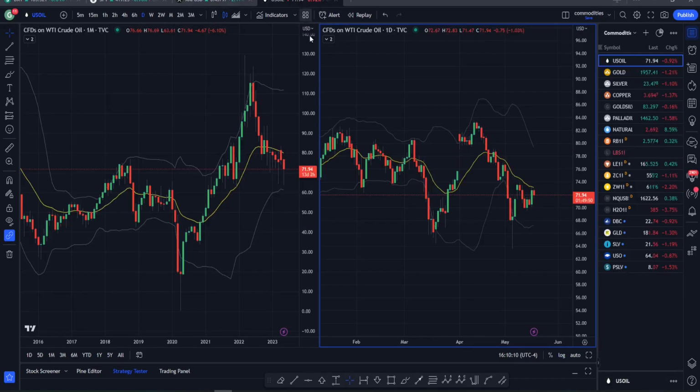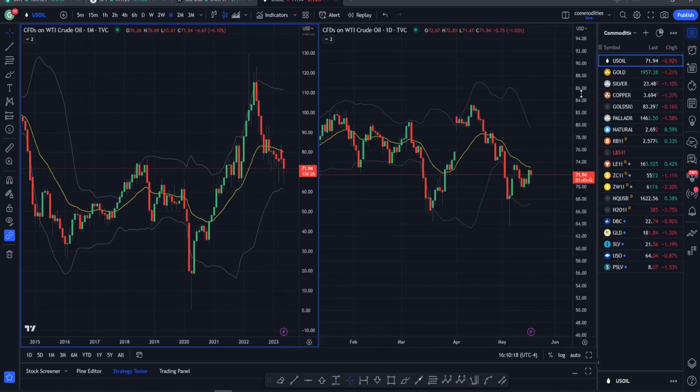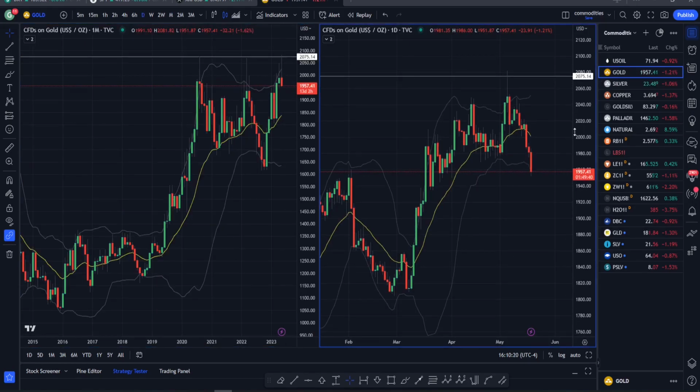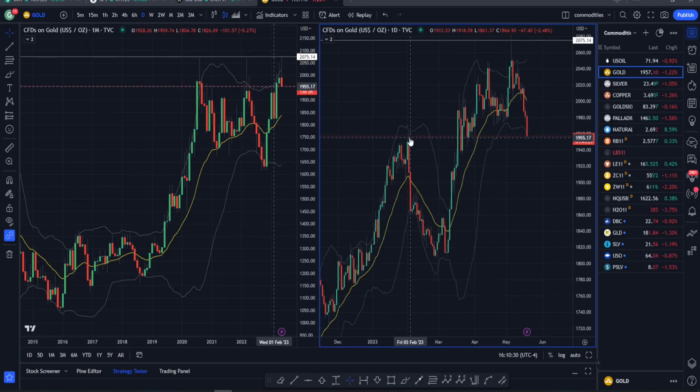We can turn to commodities now. Looking at oil, we do have a red day here in oil after getting rejected off that midline. Still just consolidating down here in the lower end of this daily and monthly range. Turning to gold, we do have a big red day here in gold, squeezing to the downside, breaking down through the significant structured support here from the end of April and making its way down here through this lower extreme, pulling into these previous highs back here from the beginning of February.